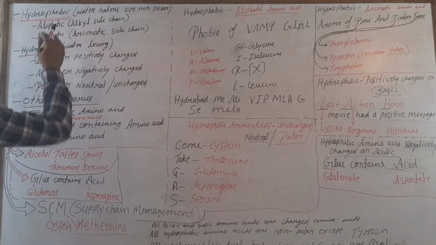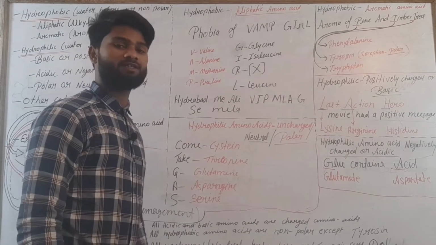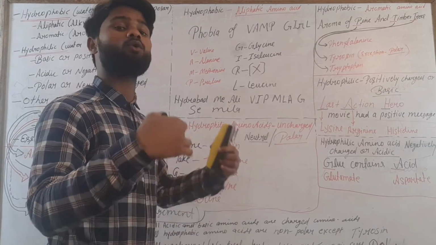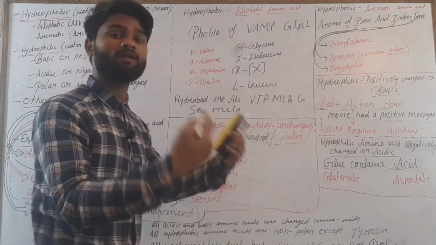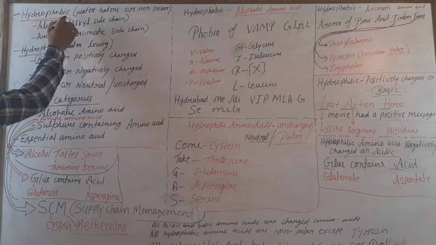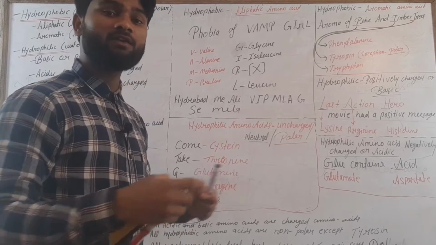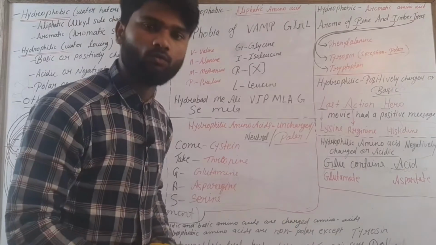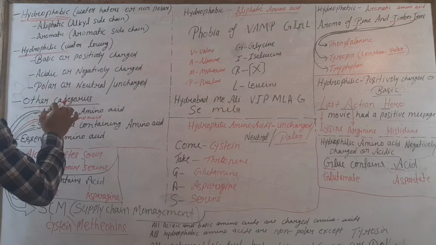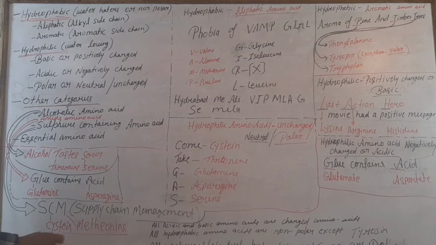Hydrophobic amino acids are those amino acids which hate water, meaning they do not interact with water. Hydro means water and phobic means fear. It means the amino acids are fearing water, so they are not interacting with water. So we call them hydrophobic amino acids. They are water haters or non-polar.